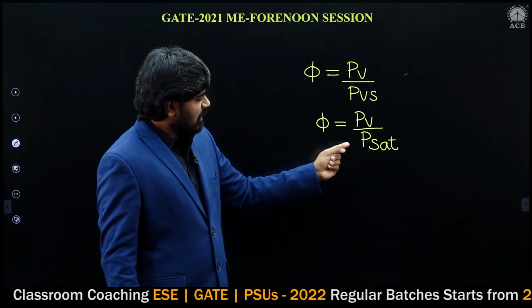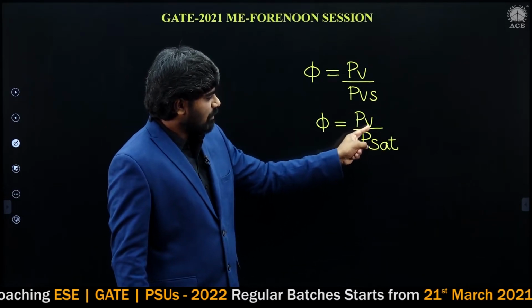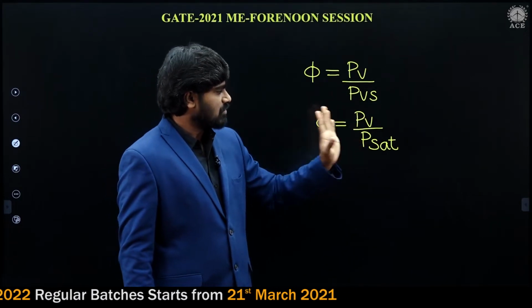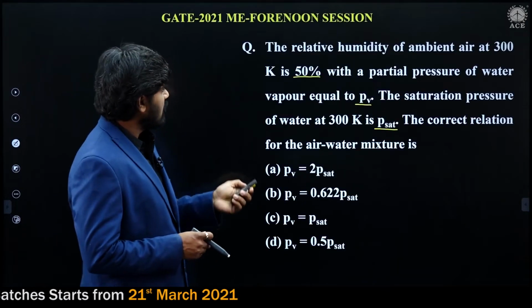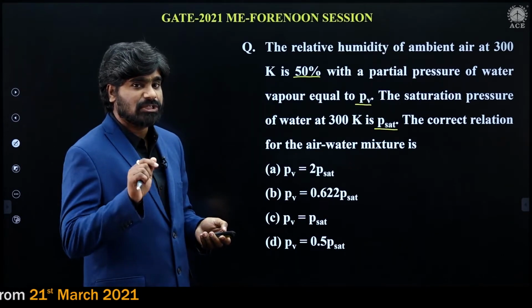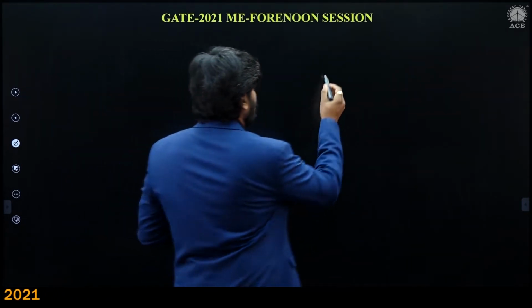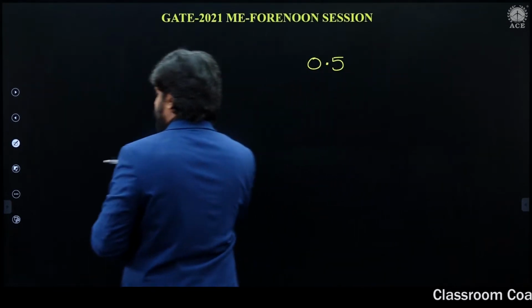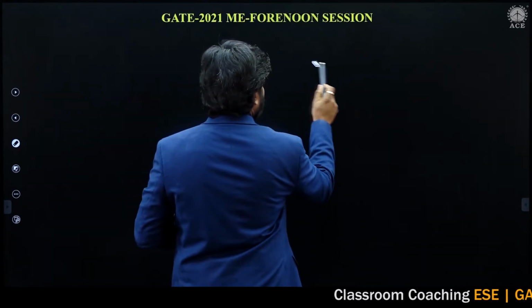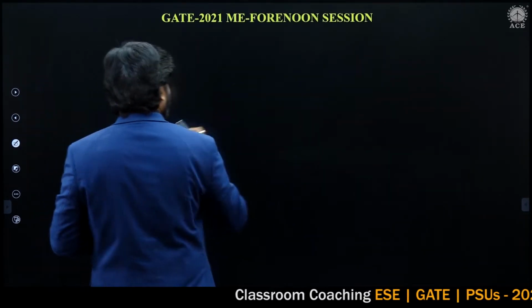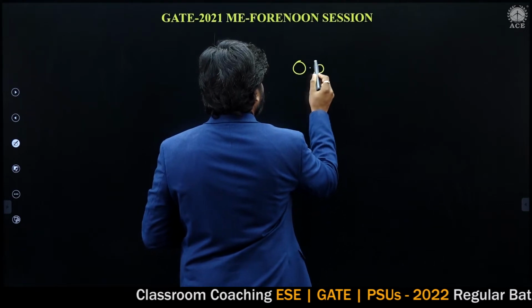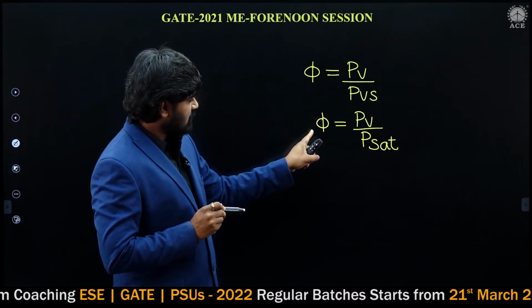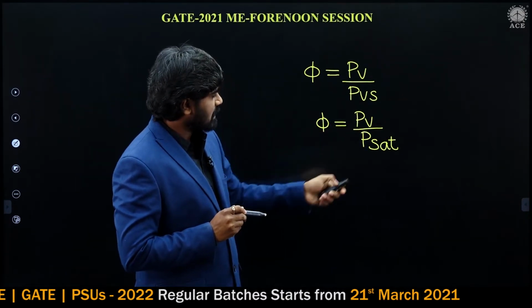Since he has given in the examination the saturation pressure of water vapor simply as Psat, this is the saturation pressure of water vapor, and I have replaced it with P saturation. Now let us proceed. He has given relative humidity 50%. 50% means it is 0.5. Relative humidity 0.5 is equal to PV by Psat.